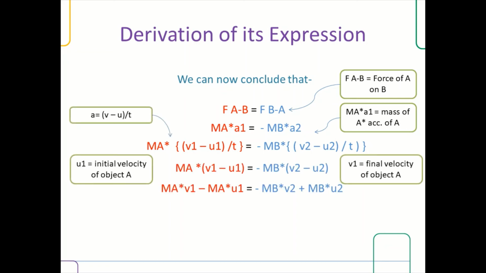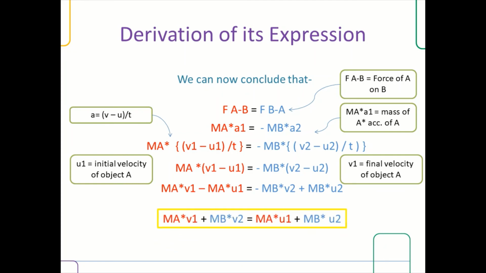And here goes the simplification. And finally we get the momentum of two objects before collision equals the momentum of two objects after collision, or interaction, to say properly.